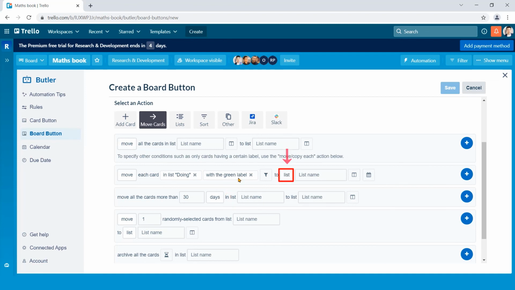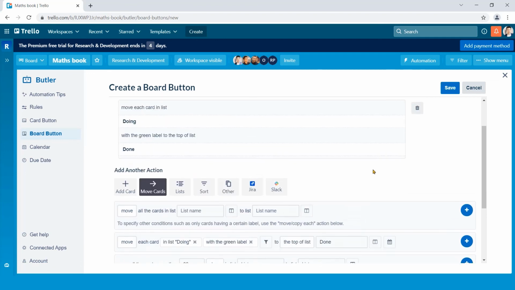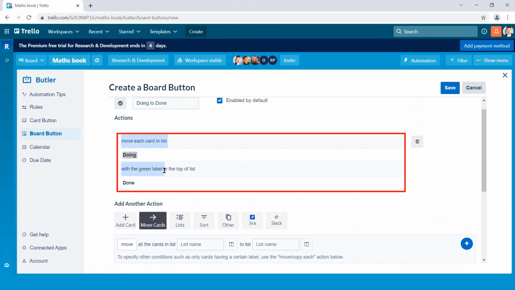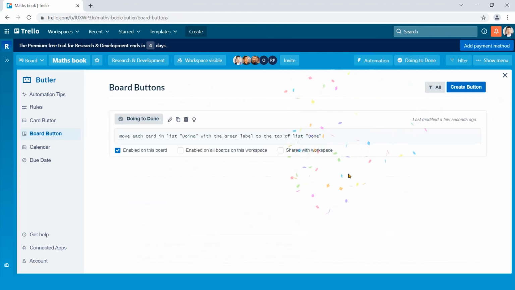Now put the cursor on the list and select the top of the list. After that, click on the text box and select the Done list. Finally, click this plus button. See, the action has been set. Finally, click on the Save button at the upper right corner. Congratulations! A Maths Book board button named Doing to Done has been created successfully.